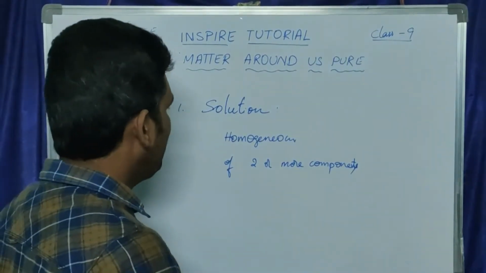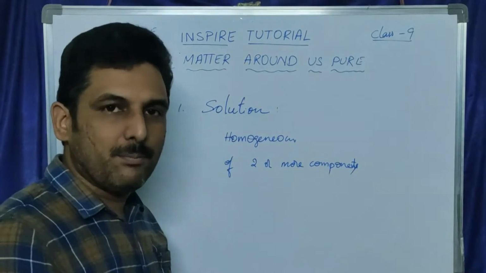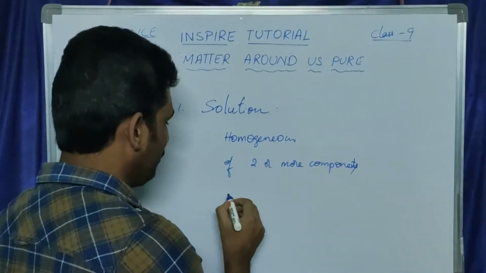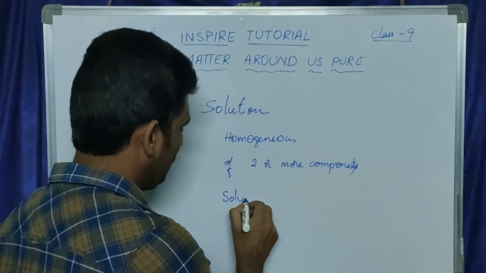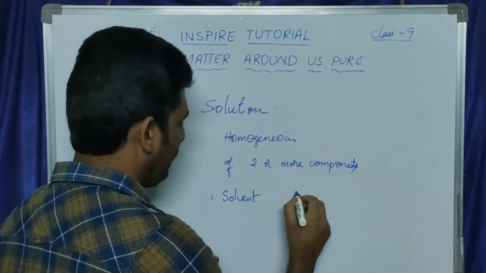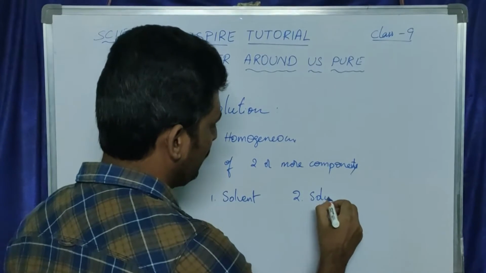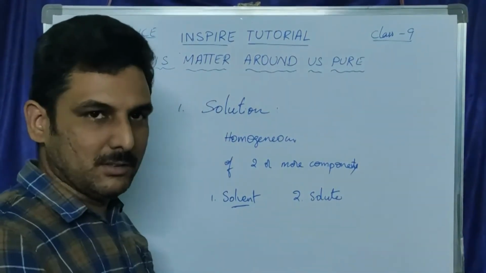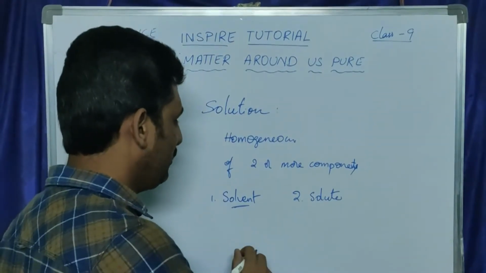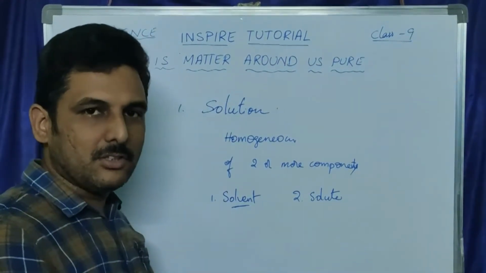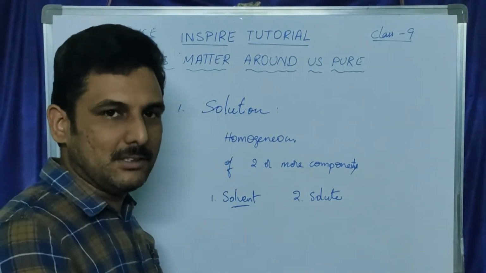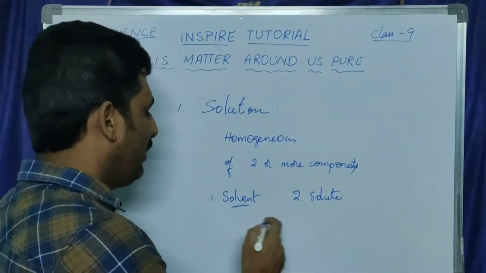Generally we discuss solutions having two components. One of those two is called the solvent and the other is called the solute. A solvent is a substance which can dissolve another substance in it, like water.